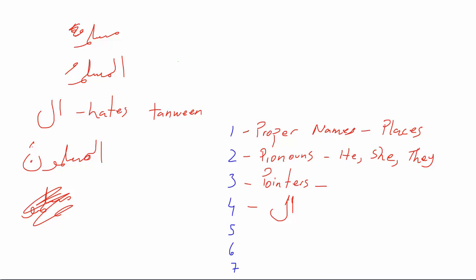Okay, words that have Alif Lam, those make it proper. So now the next thing is, we got the proper names, we got the pronouns, we have the pointers, right? And then you have when something has Alif Lam, that's proper. How about another one which we already covered, which is when you're calling somebody.